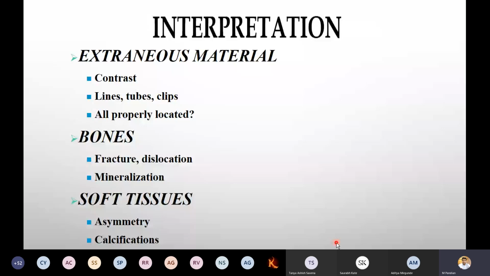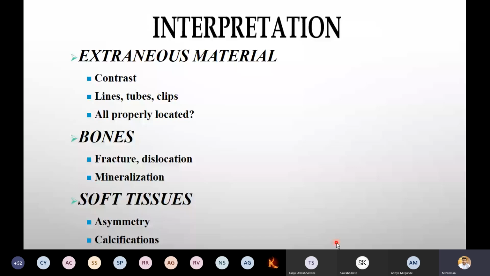How to identify right and left? The right side is a bit elevated because of the liver. On the left side, there is fundic air in the stomach, that is the identification. E for effusion. There we can check the costophrenic and cardiophrenic angles, whether they are sharpened or blunted. F for fracture.